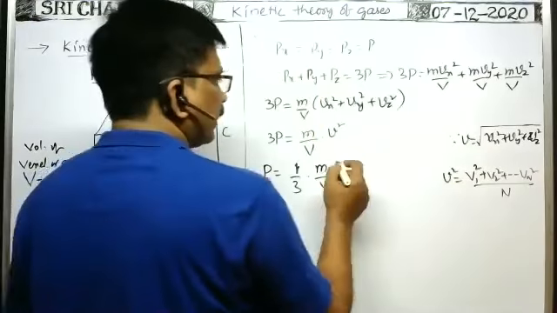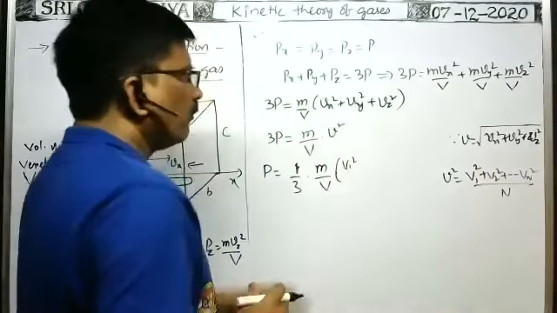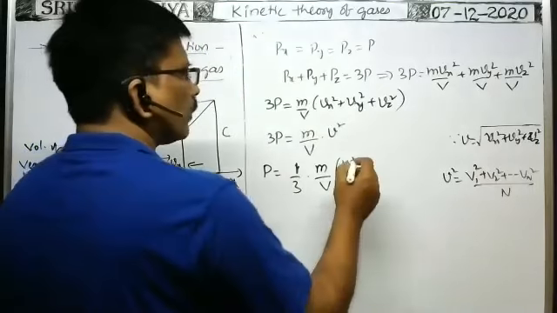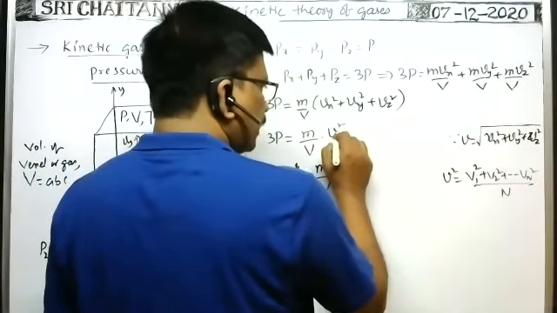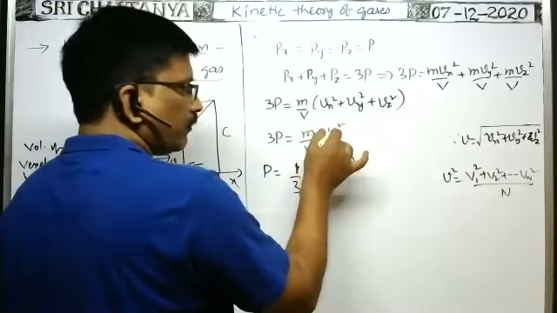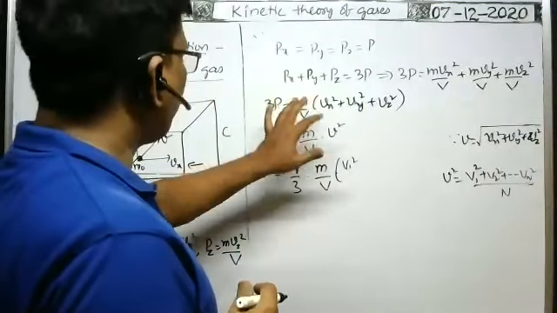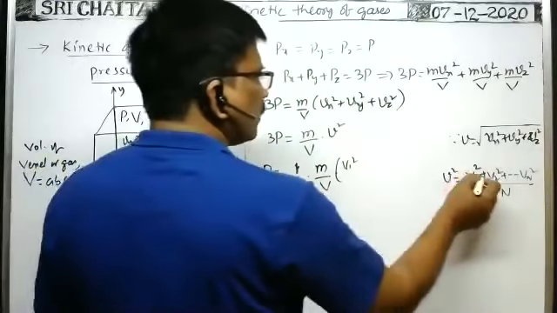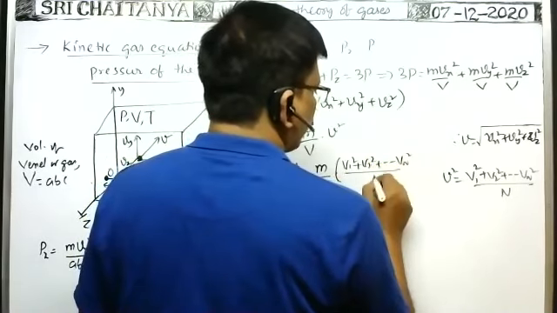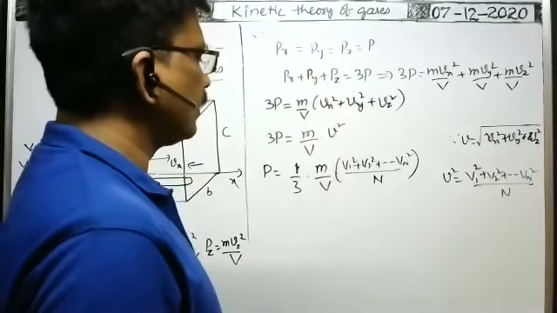Instead of v square we can write v1 square for one particle, and this is how it is for all particles. Therefore, total pressure exerted by the gas is equal to, we can write here v as the average, the mean square of the different speeds of the particles. This can be written as v1 square plus v2 square plus and so on, vn square, by n. That means it is the mean of the squares of the speeds of all the particles.